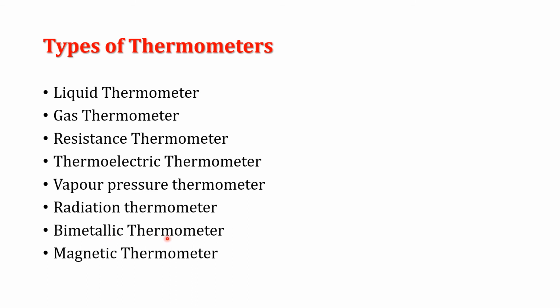And next one is the magnetic thermometer. That magnetic thermometer is again used for measurement of low temperature near about absolute zero temperature, and it is based on the principle of the change of magnetic susceptibility of the substance with change in temperature. That thermometer is the magnetic thermometer.